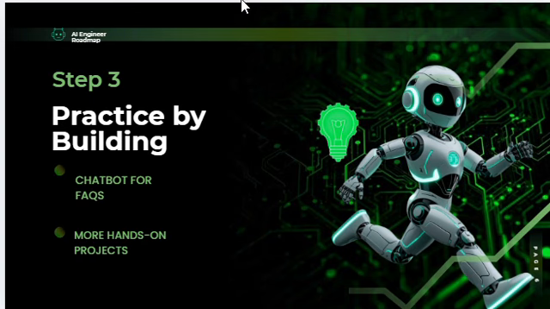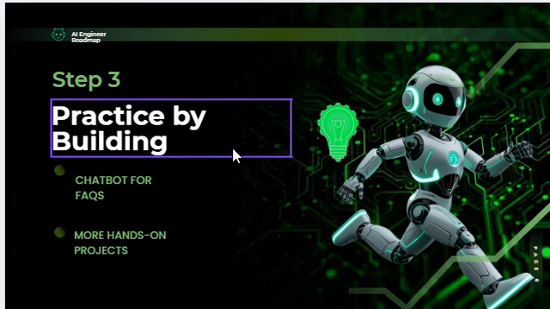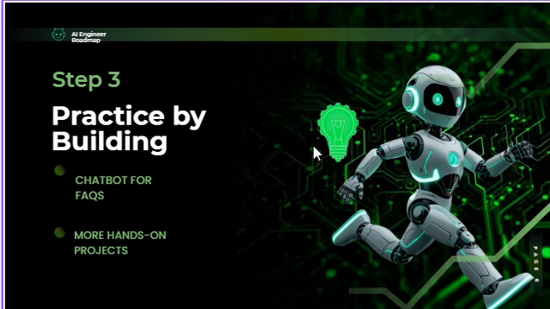Step number three is you need to start building small projects. Create a chatbot, an AI image generator, or a recommendation engine. These projects will help you build confidence and show employers your skill. After creating a project, you can share it on your LinkedIn, share it on your GitHub, and add the links to your resume.